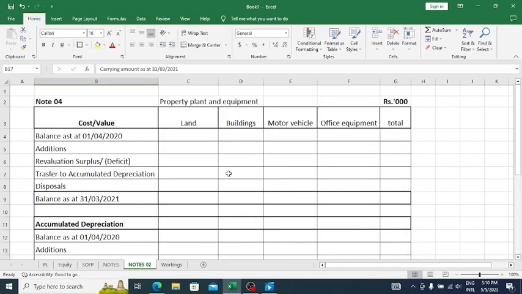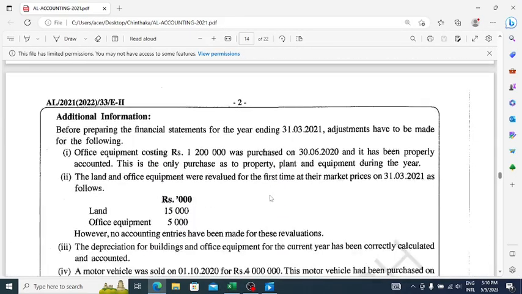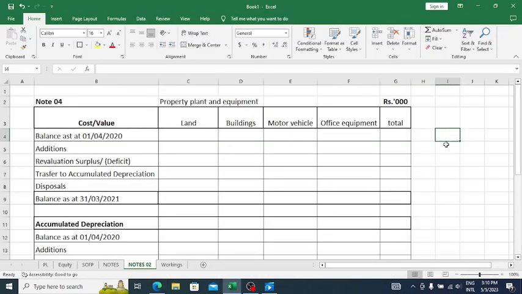Now in the adjustment they say that there is only one purchase. What is the value of that purchase? 1200, right? So it is as simple as that. You know the closing balance of the property, plant and equipment is 7500, and there is only one purchase. The value of that is 1200.